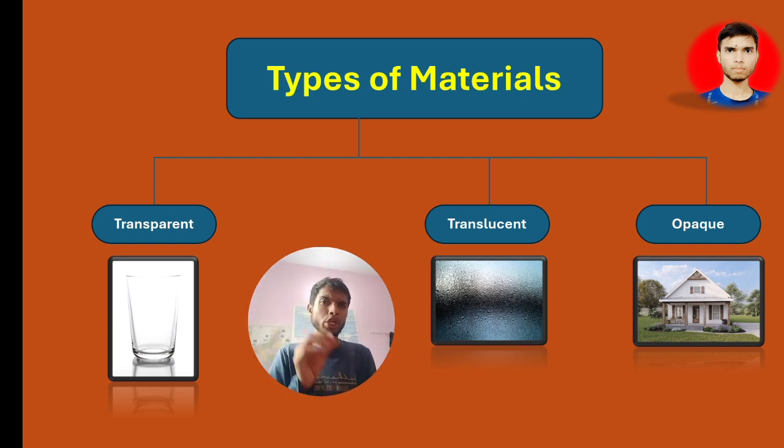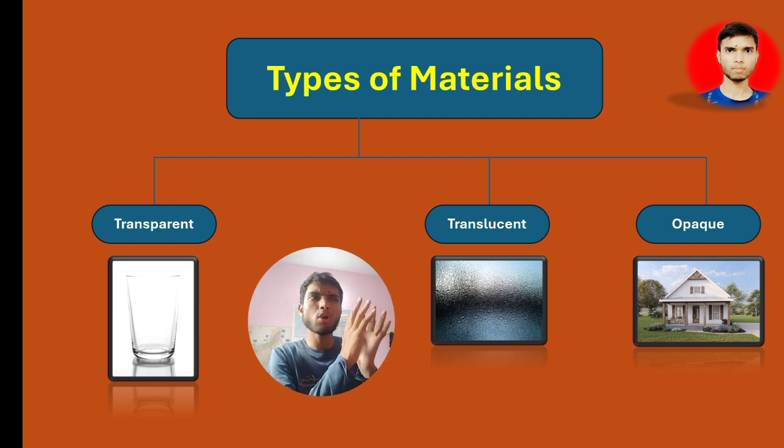Here you can see a glass. I am telling you the definition of transparent with a practical example. You can put a glass in front of you, and behind that glass you can put anything, for example a marker. Now tell me, in this figure, which type of glass is it?